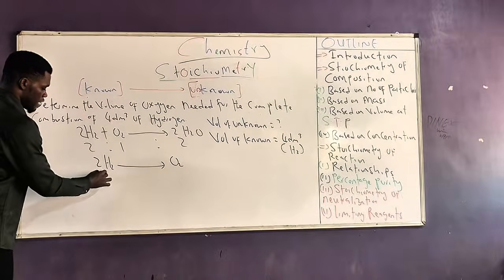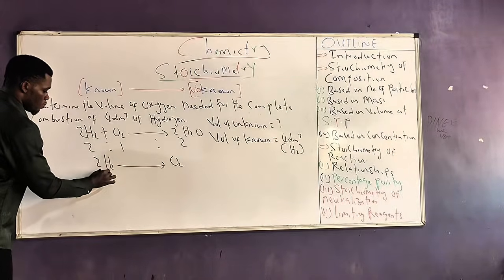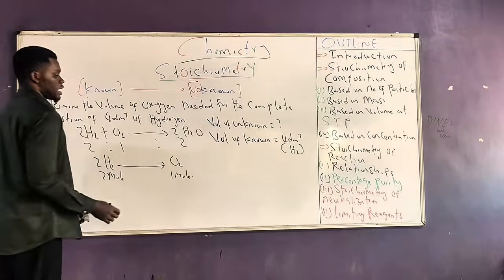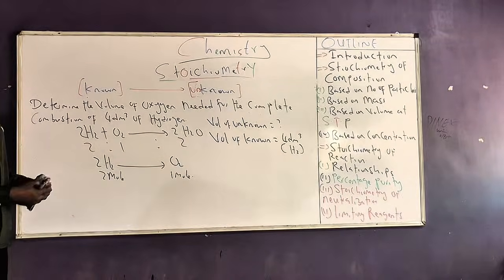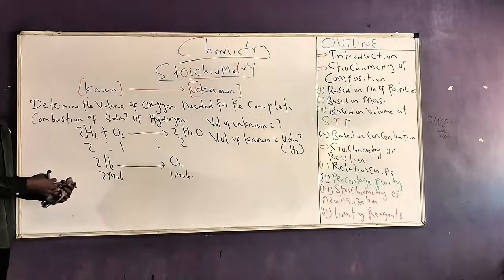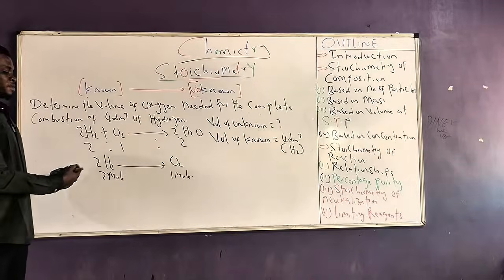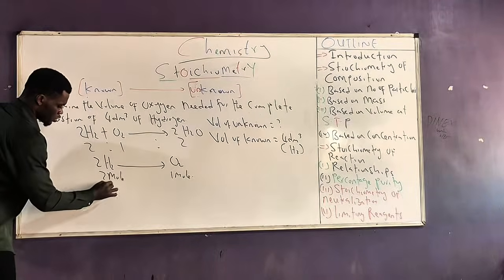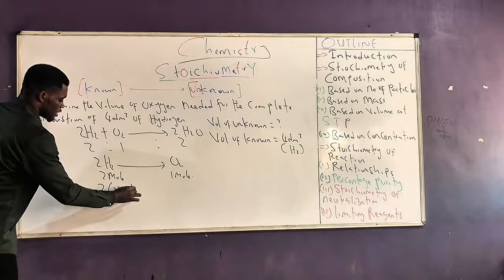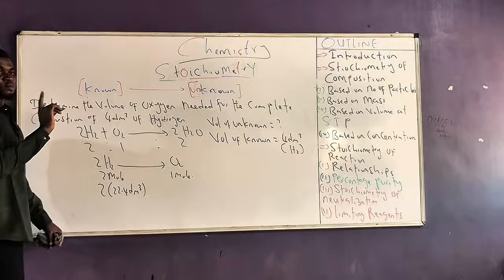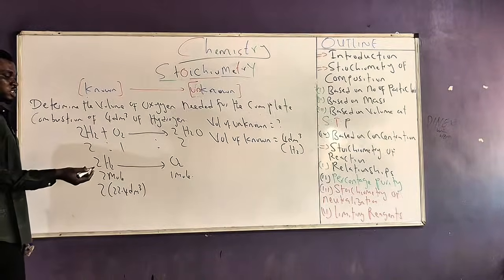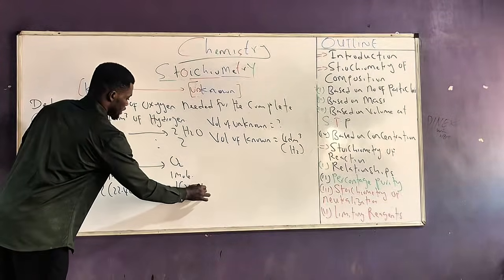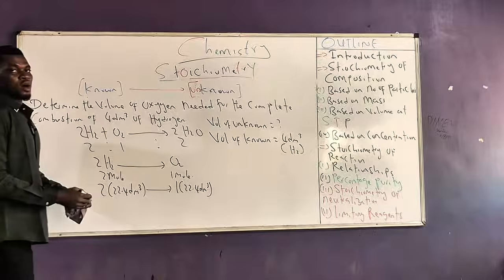So I can say that every 2 mole of this, we always react with 1 mole of oxygen. But like we said before, this is not a mole-to-mole relationship. It is actually a volume-to-volume relationship. So I will express this mole in terms of volume. This becomes 2 in bracket 22.4 dm cube, because every 1 mole has a volume of 22.4 dm cube. We always react with 1 in bracket 22.4 dm cube of oxygen.